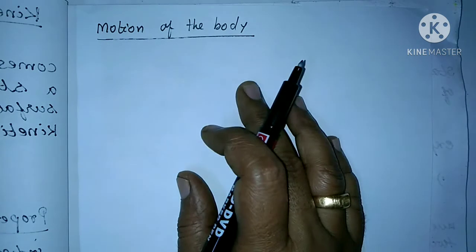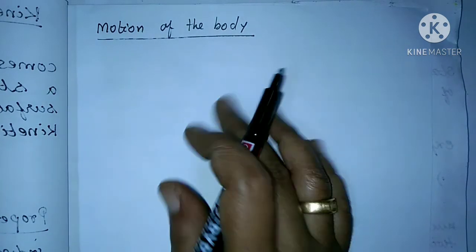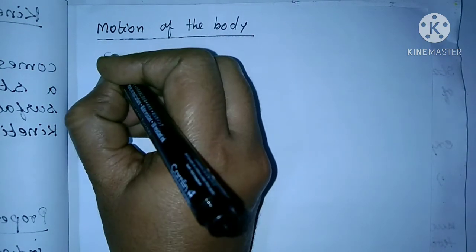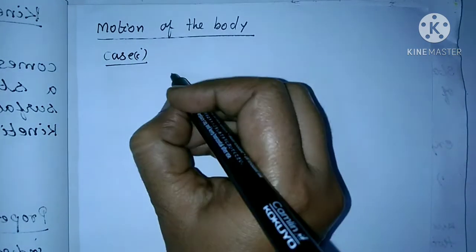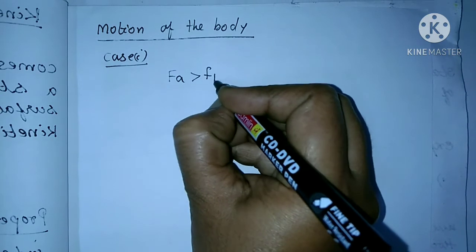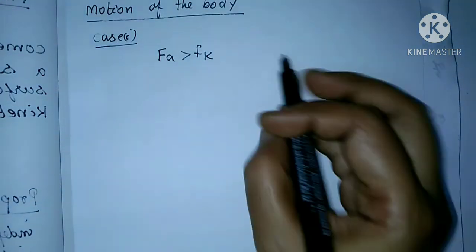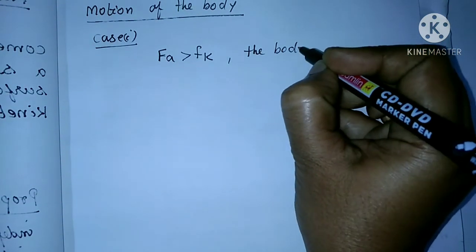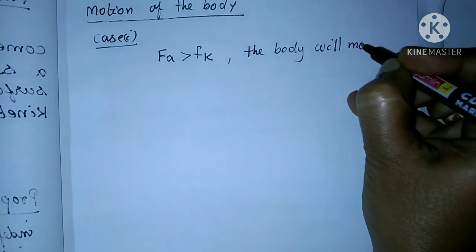By considering the kinetic friction, we can see some cases related to the motion of the body. The first case: when the applied force is greater than kinetic friction, what happens? The body will move.